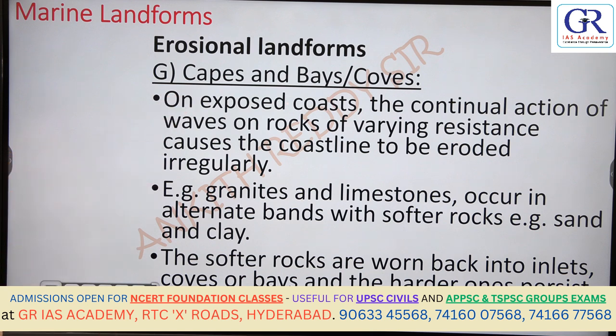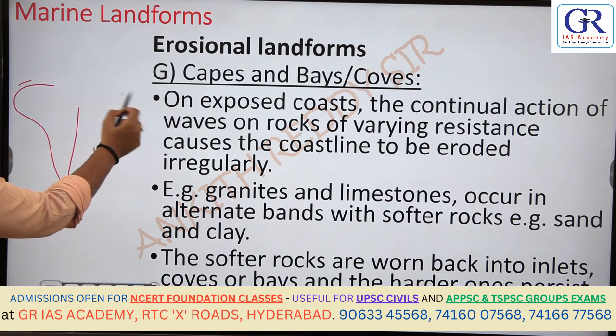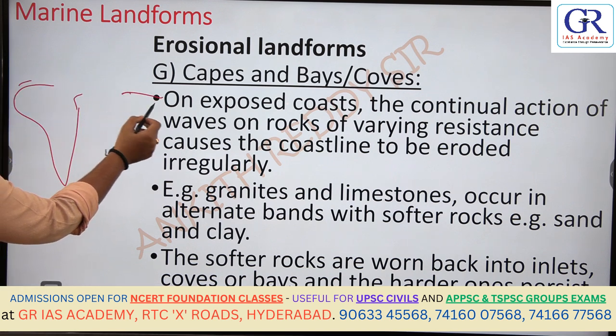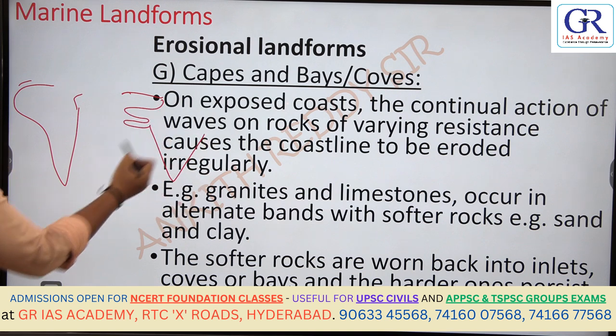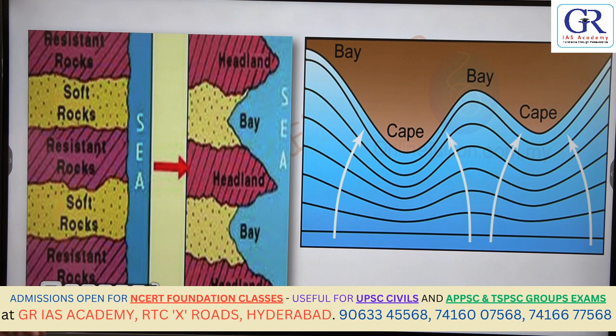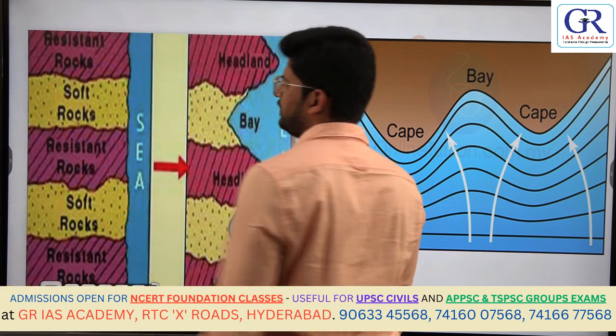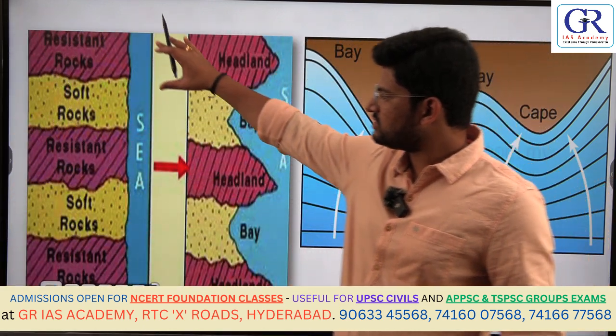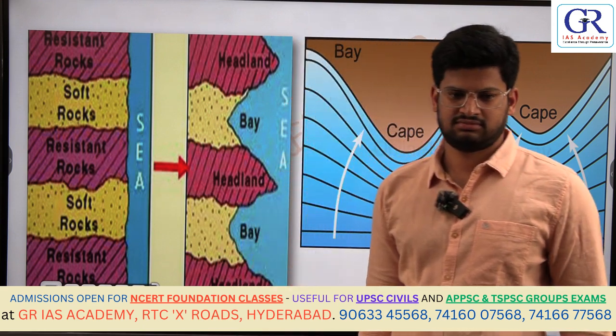capes and bays. Do you know what is Cape? Cape of Good Hope, do you remember from history? Africa. So Cape of Good Hope in South Africa, Cape Town, there is Cape Town, right? Now what is this cape? So initially the structure of the coast will be like this, okay?